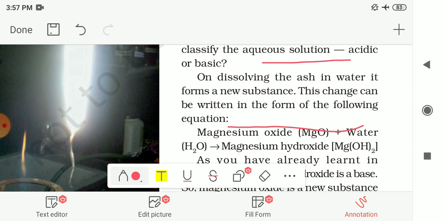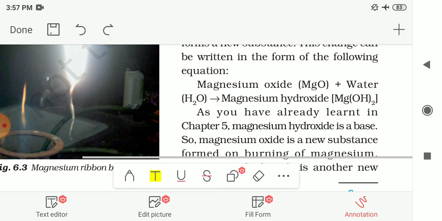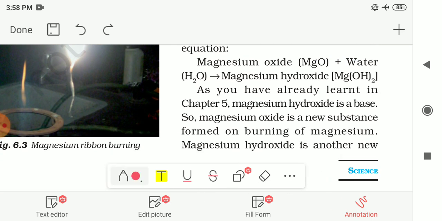On dissolving the ash in water, it forms a new substance. This change can be written in the form of this equation. The ash we get is magnesium oxide, represented by MgO. It reacts with water, H2O, and by this reaction it gives magnesium hydroxide, that is Mg(OH)2.